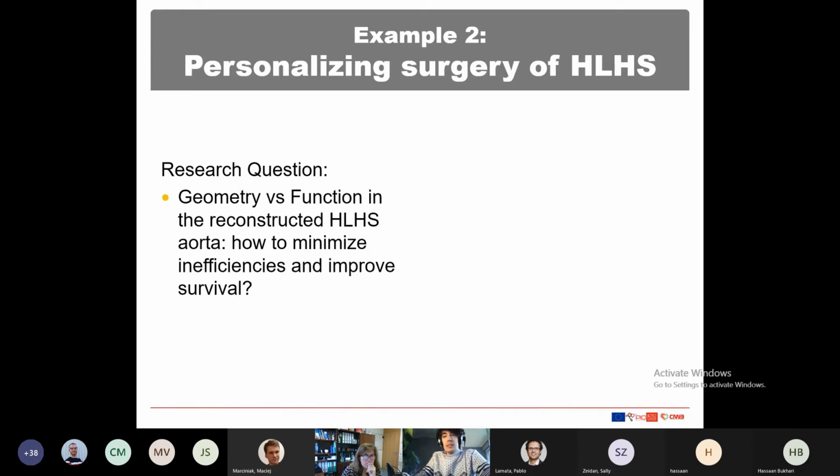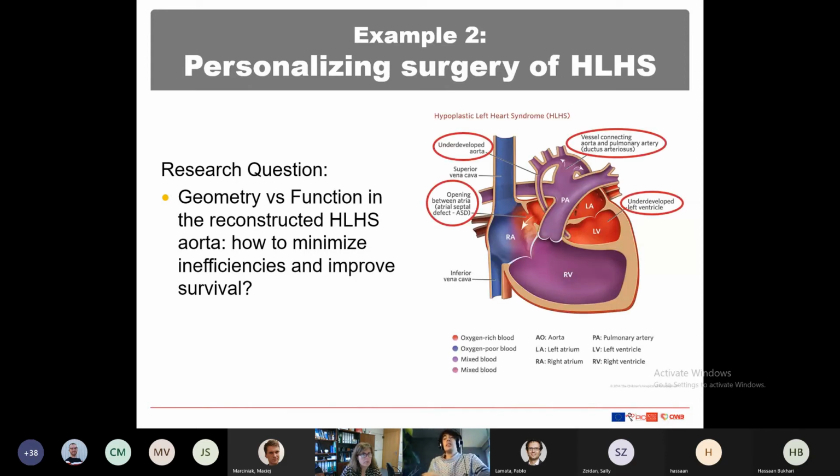So basically we were assessing if the intervention was well done, and if not, what could have been done better. So first, what is HLHS?